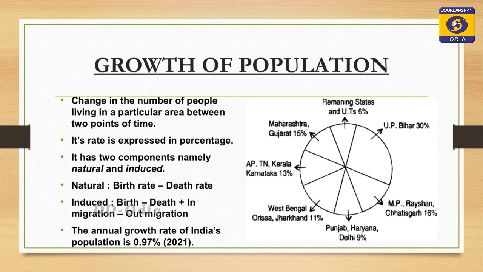Here in this wheel diagram, it is clearly visible the growth rate of UP and Bihar, that is 30%, Madhya Pradesh, Rajasthan and Chhattisgarh, that is 60%, 16%, and all the other states' growth rates are clearly visible in this pie chart.